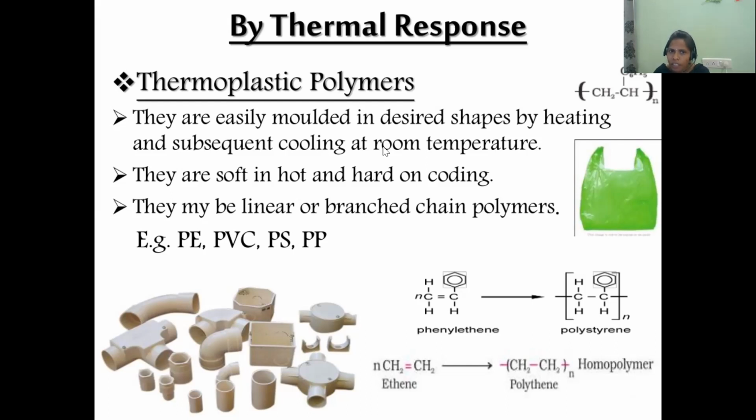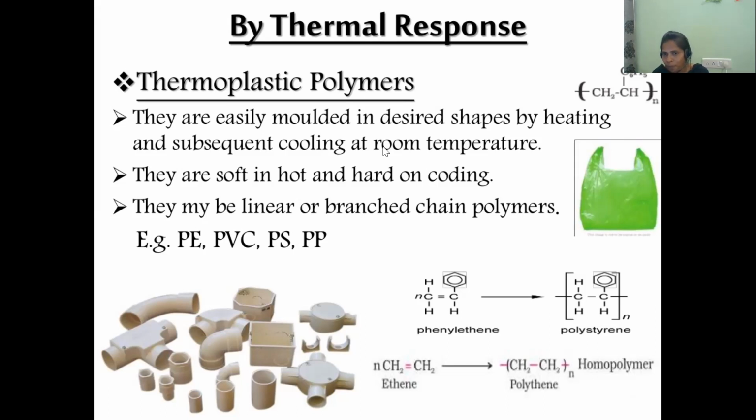They are soft when hot and hard on cooling. When we are cooling, it becomes hard, and when we are heating, it becomes soft. They may be linear or branched chain polymers. So let us see these examples.